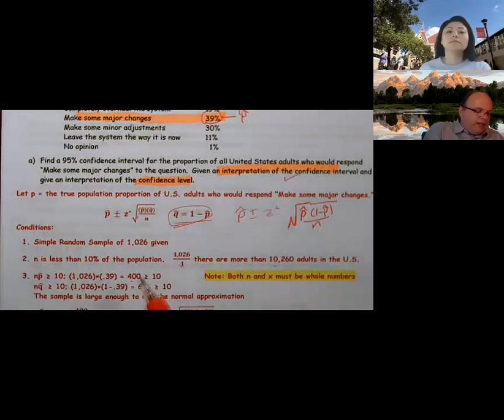Well, when I multiplied, these weren't whole numbers. They weren't. So you're going to have to round. All right? Now, the question is, how do you round? For this case, when you run into this type of problem, I'd recommend you round the way you learned how to do in elementary and middle school.